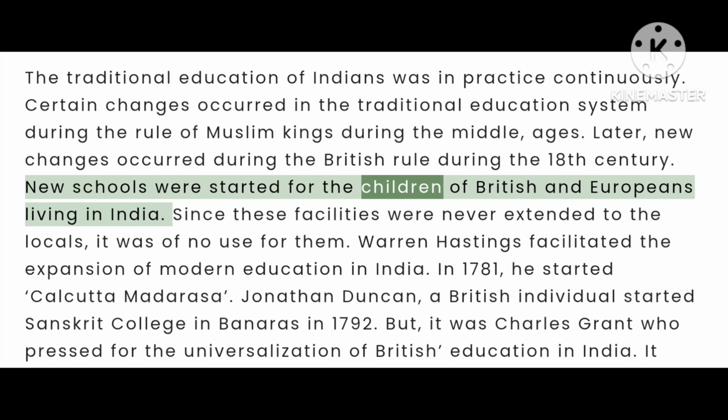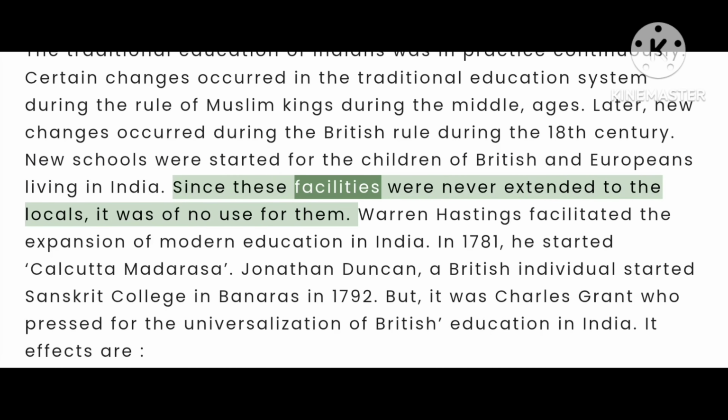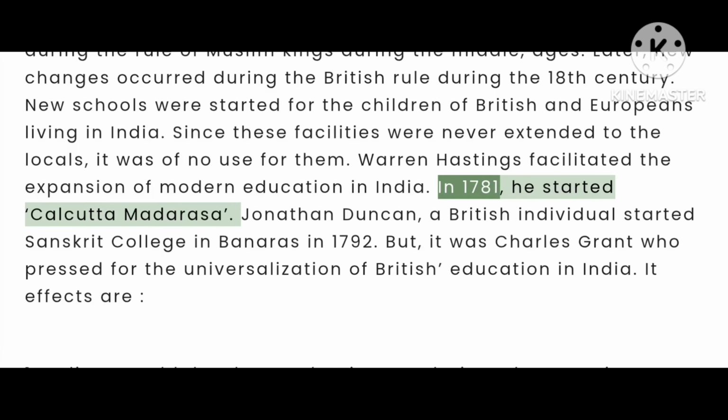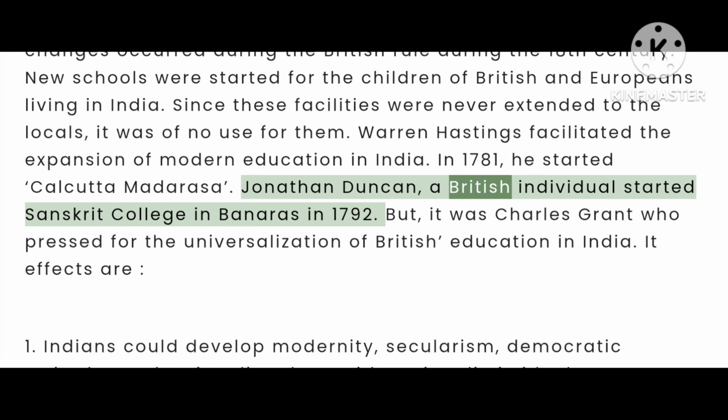New schools were started for the children of British and Europeans living in India. Since these facilities were never extended to the locals, it was of no use for them. Warren Hastings facilitated the expansion of modern education in India. In 1781, he started Calcutta Madrasa. Jonathan Duncan, a British individual, started Sanskrit College in Banaras in 1792.